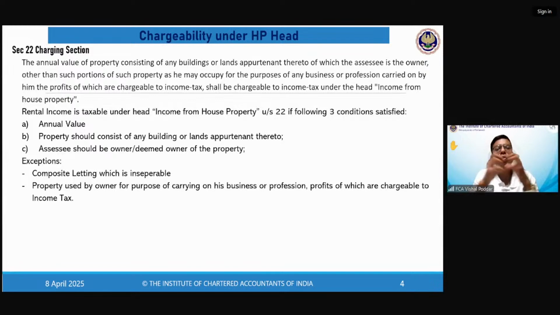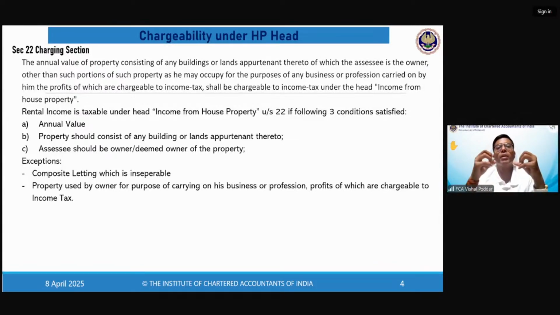Now, when you are given two things, please understand this head only covers rental income of building or land. It is not covering the rental income of furniture, of other equipments like AC, refrigerator, any such thing. That is why this point has to be addressed separately. Now, if this is a composite letting, whereby both things are given together, which is called composite, you have to check whether it is separable or inseparable.